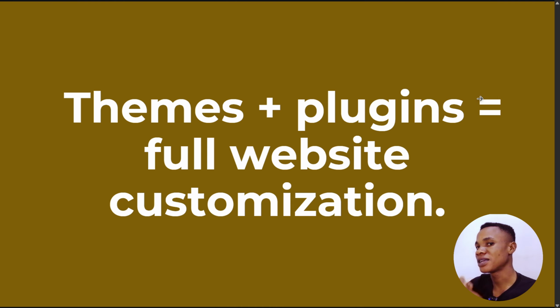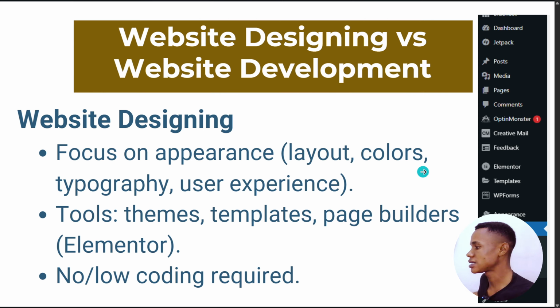Now a website is majorly comprised of themes and plugins. You can't design a website without these two things, so you need to understand that a full website is a theme and different plugins. But theme is just one, plugins can be many depending on what other things you need. Let's say you need security, you can install a security plugin. You need WhatsApp, you install a WhatsApp plugin. You need Google, just different stuff like that. All right, so you're going to enjoy this class.